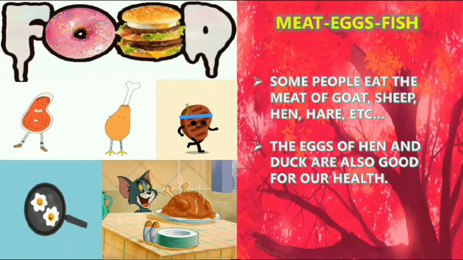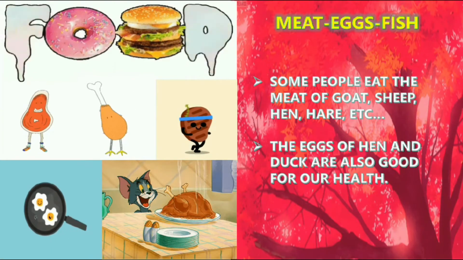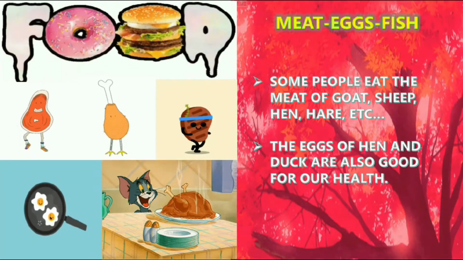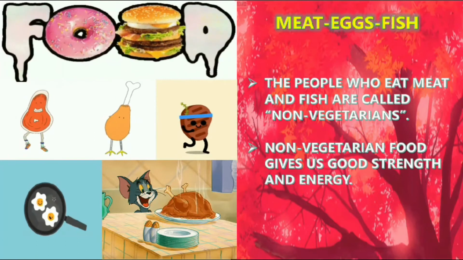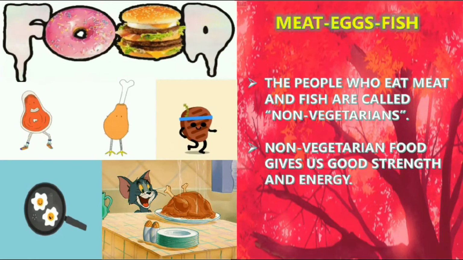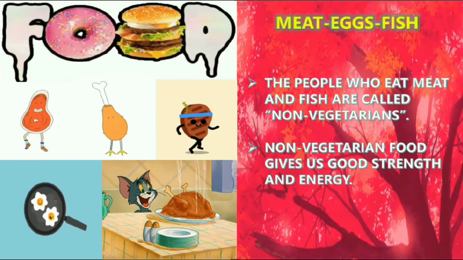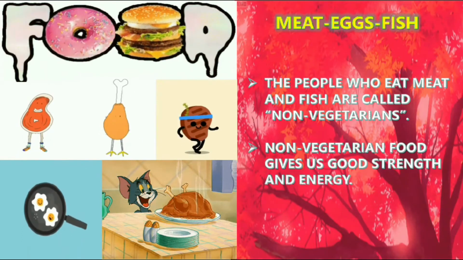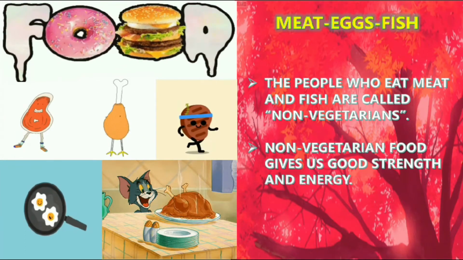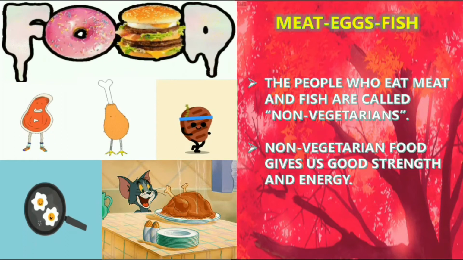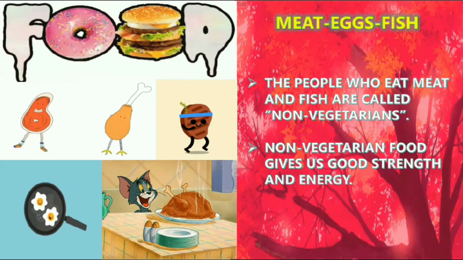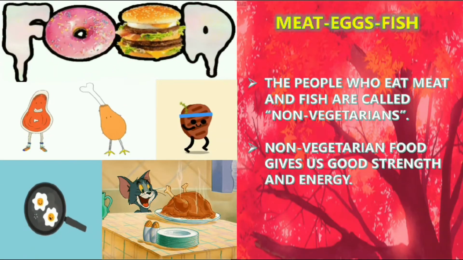Some people eat the meat of goat, sheep, hen, hare, etc. The eggs of the hen and duck are also good for our health. The people who eat meat and fish are called non-vegetarians. Non-vegetarian food gives us good strength and energy. Not only vegetables give us energy, but non-vegetarian food also gives you energy. Yes, the people who take meat, eggs, fish as their food, or include those kinds in their food, are known as non-vegetarians.